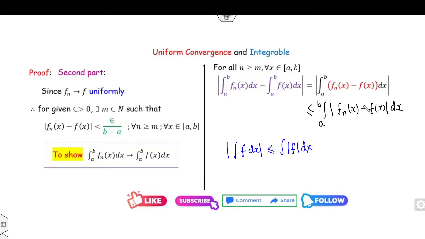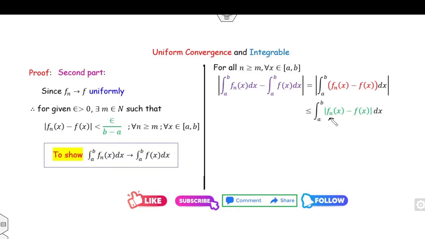Now I can substitute the value, f_n(x) minus f(x), which is less than epsilon over b minus a. Fine. So if you integrate, it is b minus a into epsilon over b minus a. That's why I have considered b minus a here, so that it will be cancelled out. So therefore this limit is epsilon, and this limit is less than epsilon.